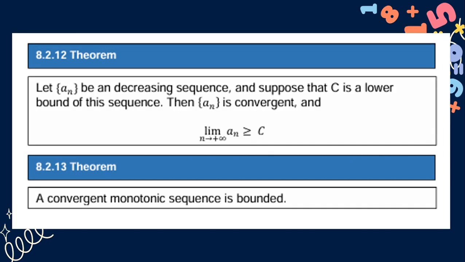Then we also have this theorem: let a sub n be a decreasing sequence, and suppose that C is a lower bound of this sequence, then a sub n is convergent and the limit of a sub n is greater than or equal to C as n approaches positive infinity. And a convergent monotonic sequence is bounded.